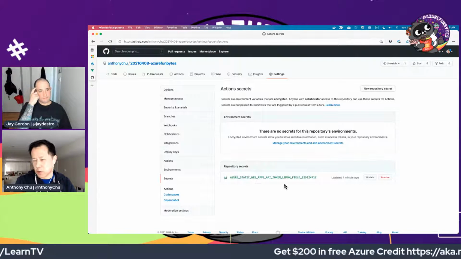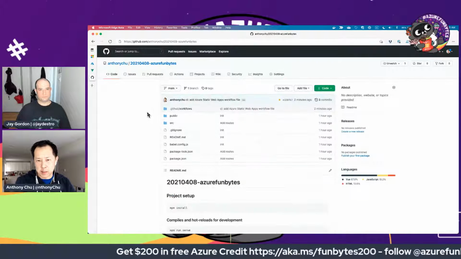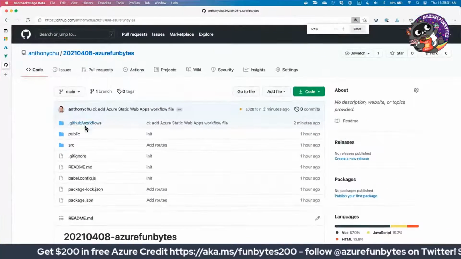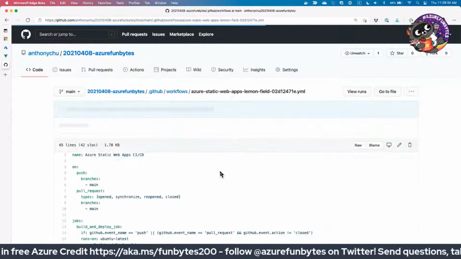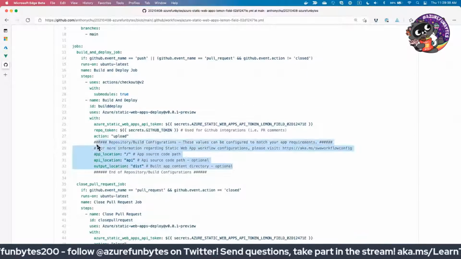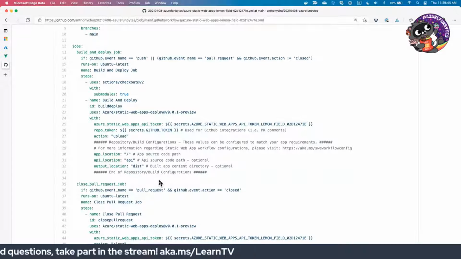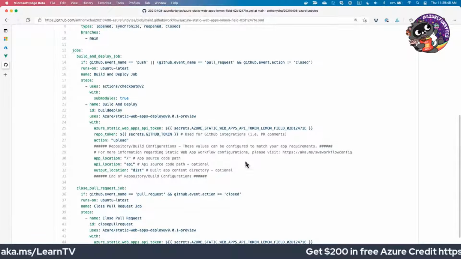So it committed a token for deployment, and then the other thing that it did was that it committed, I'll make this bigger, a workflow. And then you can see that the workflow has some key items in here, in that it knows where my app is, as well as the output location. And then it also even gave me a place for the API later on if I need to add it.